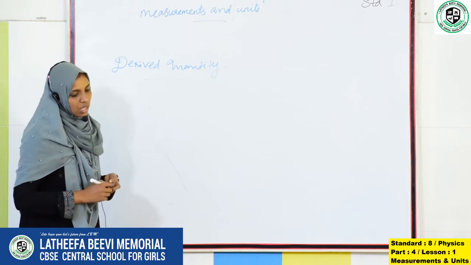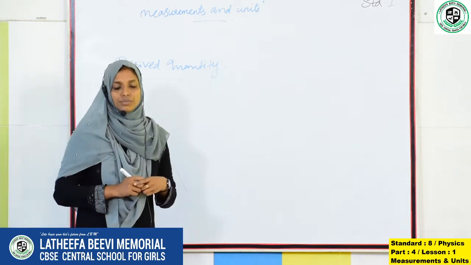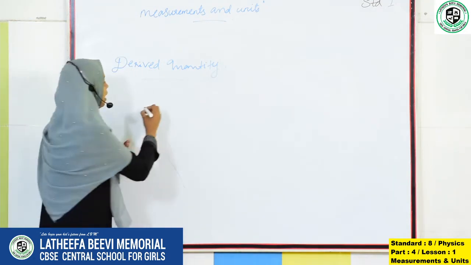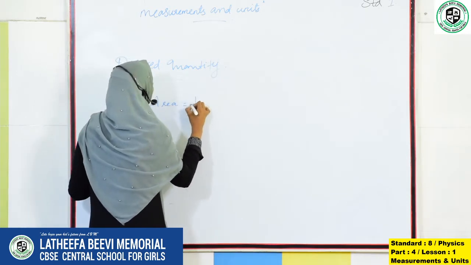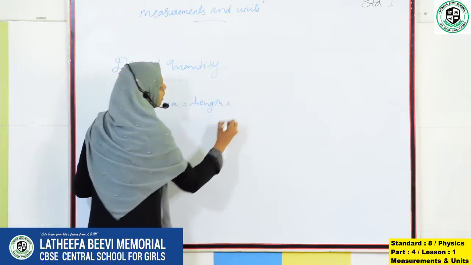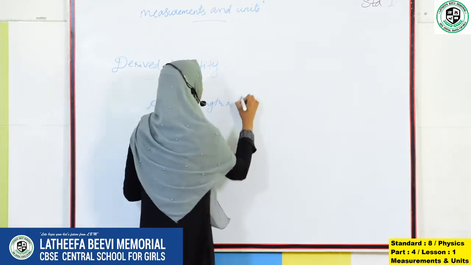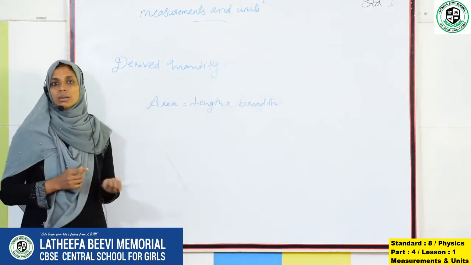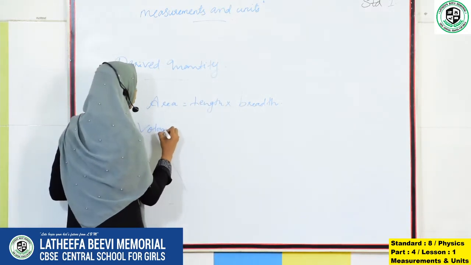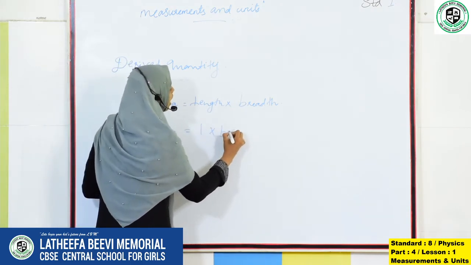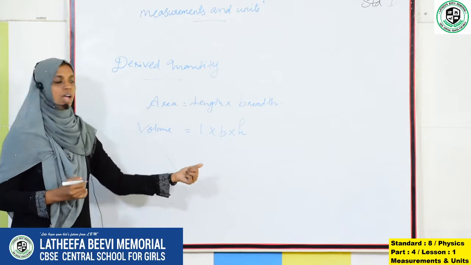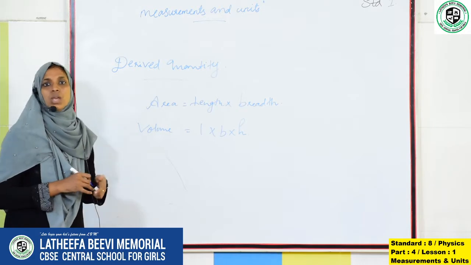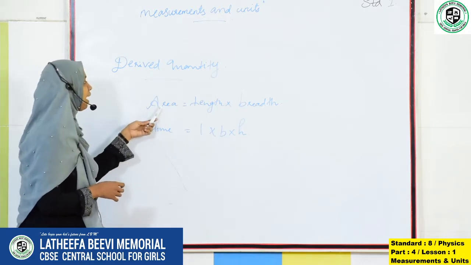For example, how to find the area of a classroom? Area can be calculated by length into breadth, or length into width. So we can calculate the area from the equation length into breadth. How can we find the volume? Length into breadth into height. This is the equation to find the volume, and that is the equation to find the area. From these two equations we can understand that area is a derived quantity.